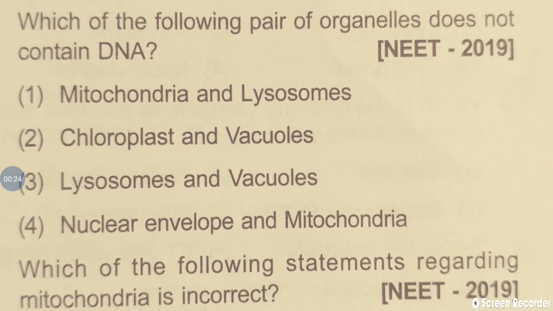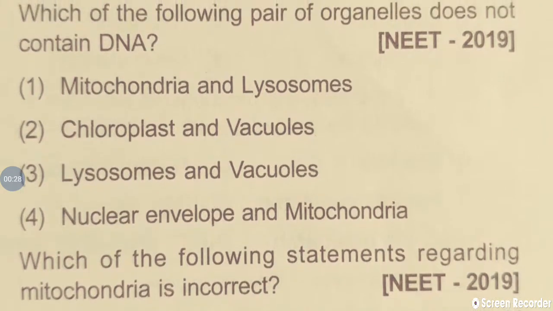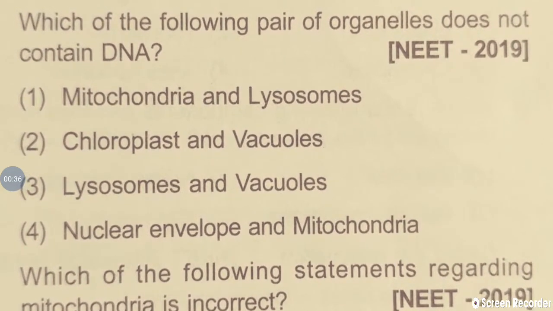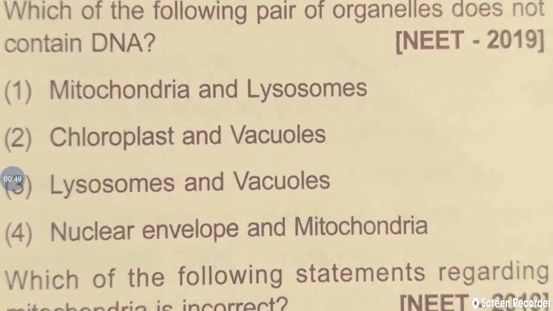It means there are 4 options given in the answer. Each option consists of 2 cell organelles. In them, DNA is not present. So we have to identify whether the DNA is present in the cell organelle or absent. The pair of organelles not having DNA is the answer we need to select.